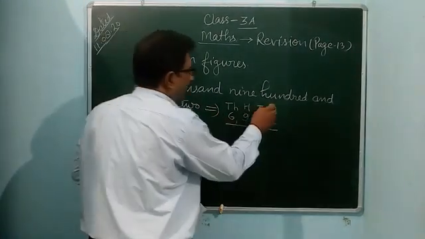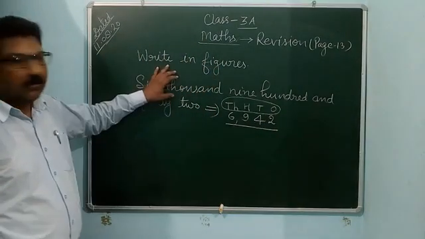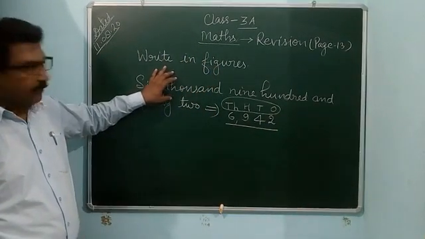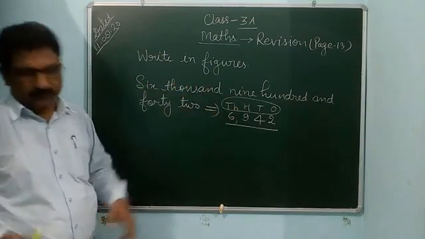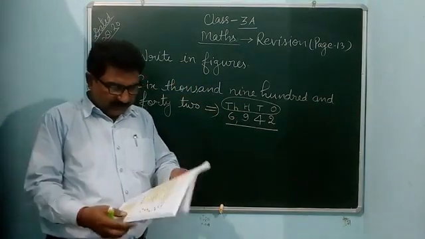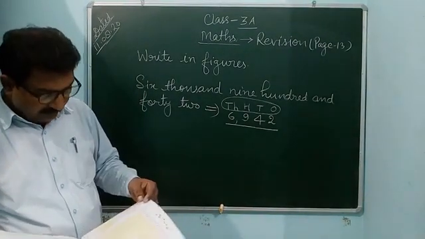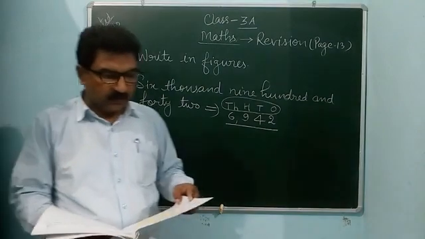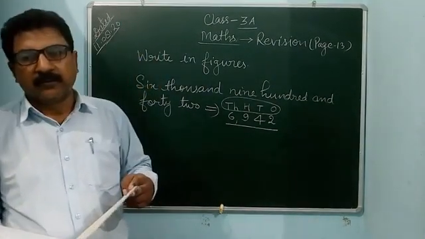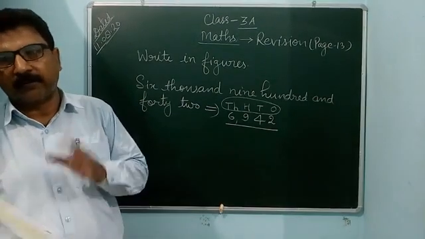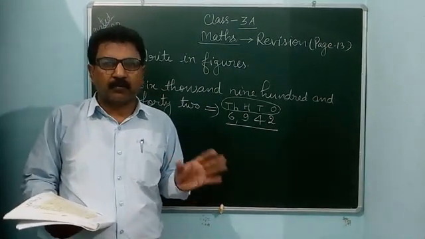So keep this system in your mind. This will help you write numbers from words to figures. In this way, you can revise page number 13 and page number 14. You can revise at least 5 or 6 questions, if you have the ability to revise more. You can revise for at least 15 to 20 minutes.